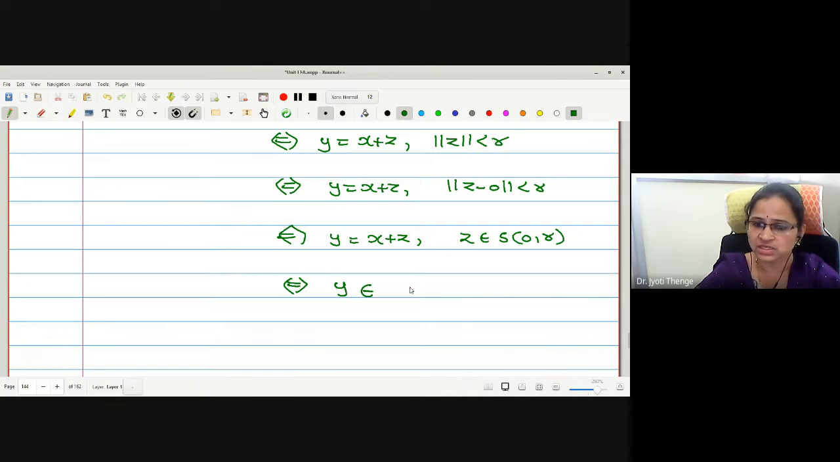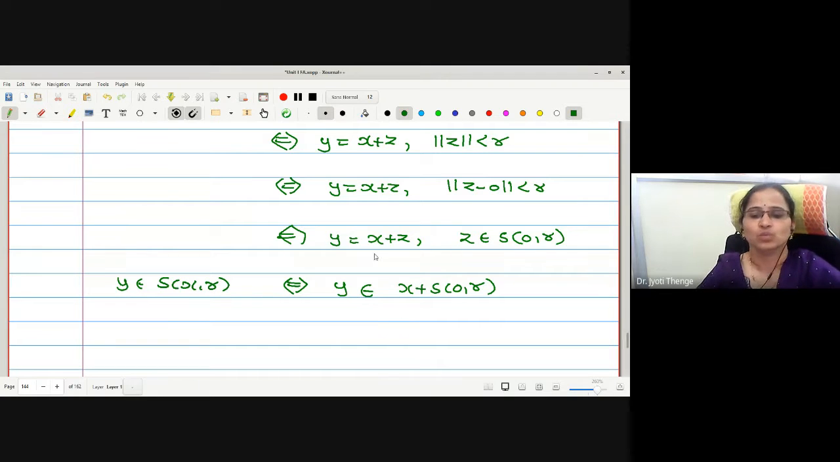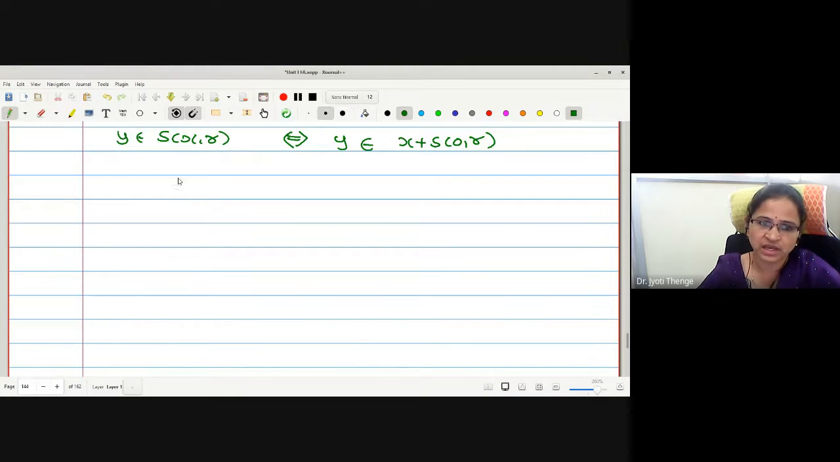Therefore, can I say y is in x plus S(0, r)? We have started with y is in S(x, r) implies and is implied by y is in x plus S(0, r), which implies the equality of the two sets. Correct? Because the implication will give you S(x, r) is contained in the right side, and the reverse implication will tell you x plus S(0, r) will be contained in S(x, r), and combining both we can say both are the same. Is it okay? Yes, ma'am.